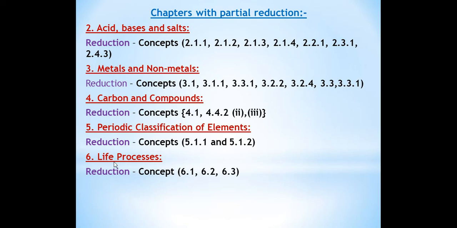Now the next chapter is Life Processes. This is chapter number 6, given in your part 1 book. In this chapter almost half of the chapter is reduced. What are the topics which we don't have to study now? Concept number 6.1, given on page number 59, what are life processes, no need to study that. Then concept number 6.2, nutrition. Now we'll not read about nutrition and its types, autotrophic and heterotrophic nutrition, as you have already read these in your junior classes. And concept number 6.3, respiration, is also not required now.